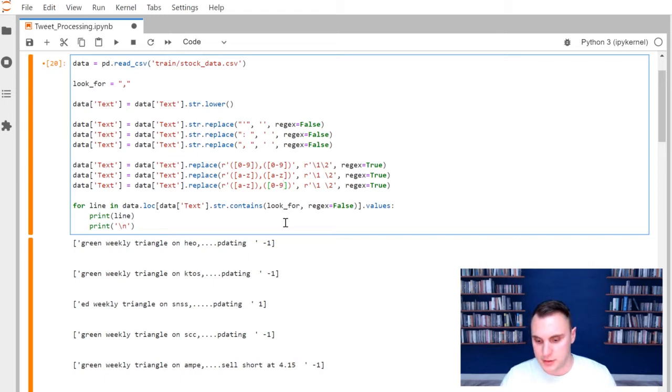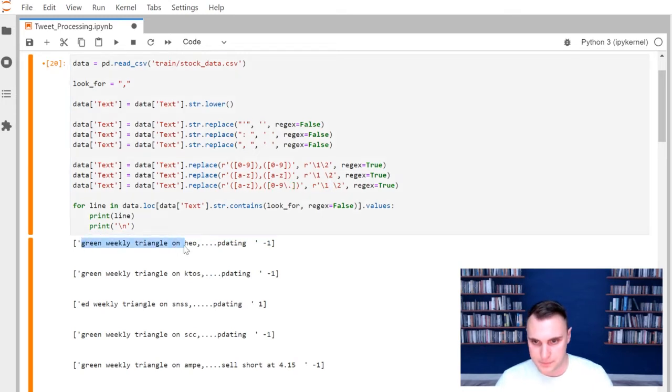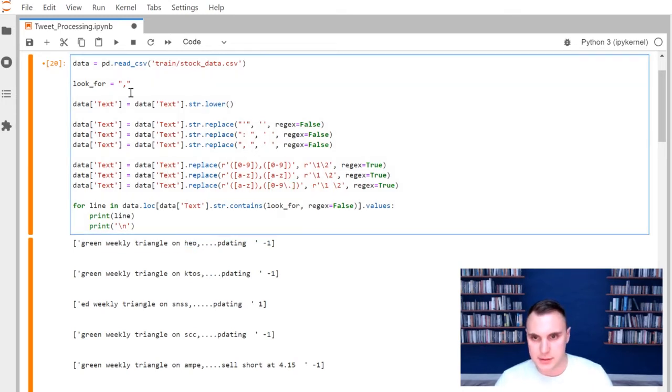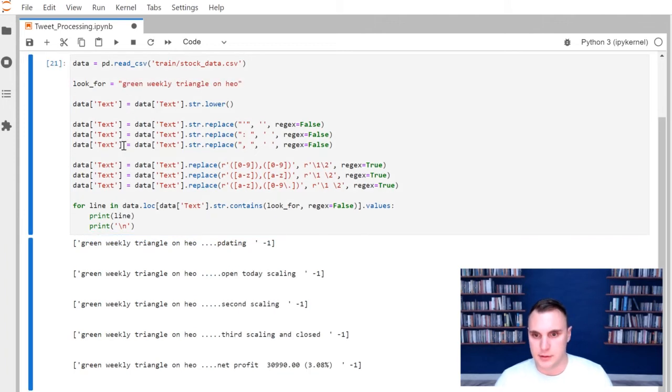Now, in order to do a period, you need to do a backslash with a dot, just because a dot has a different meaning within regular expressions. So this whole thing right here will be a period. Now, when we see that, we just want to put a space in between the two. So if I take this sentence, run it, you can see we now have a space between the dots and between the word.